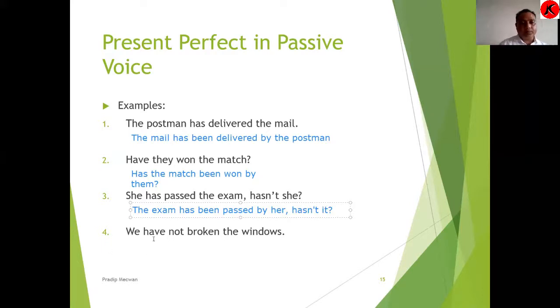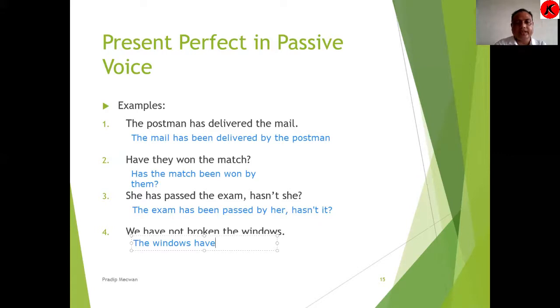Then we have the fourth sentence: we have not broken the window. It is an assertive sentence and simple too. The window is the object, have not broken is the verb, and we is the subject. So we will take the window to the front: the windows, and windows is plural, so we will use have rather than has.